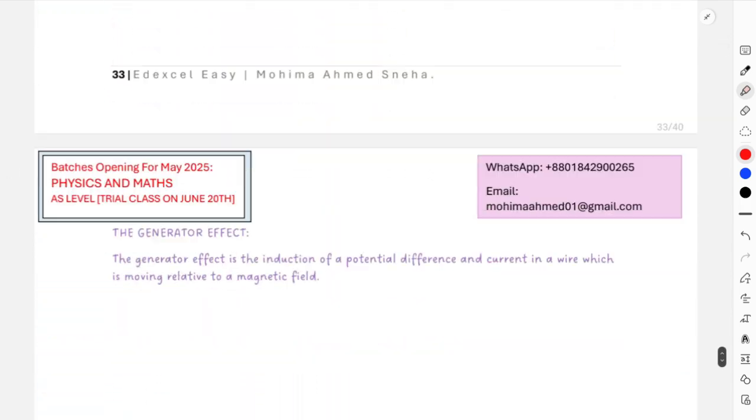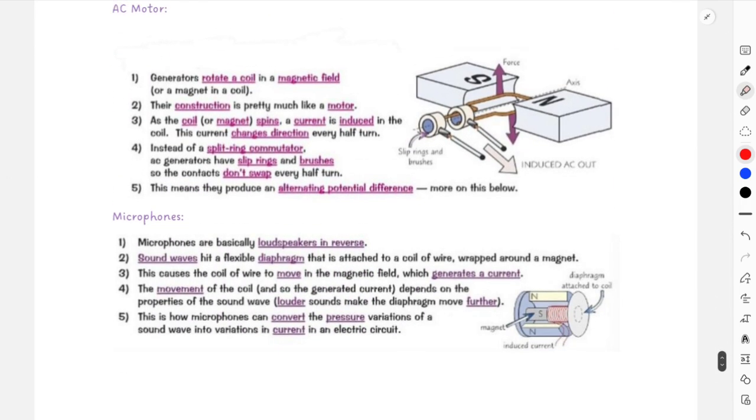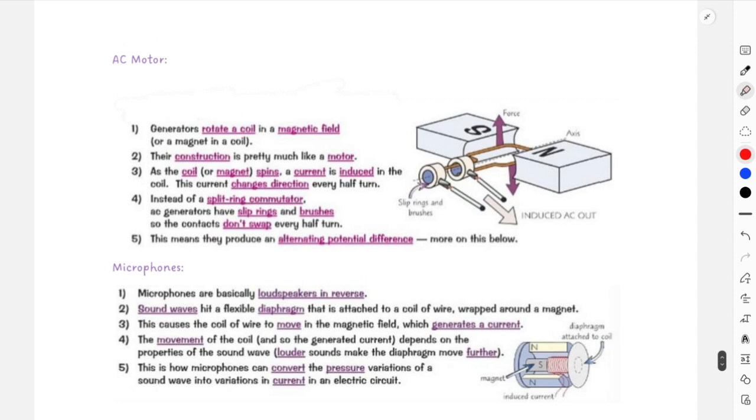Other than that, understand the generator effect and microphones. A microphone is basically the opposite of the generator effect. Loudspeakers convert current into sound, and microphones convert sound into current, right? So loudspeakers are entirely controlled by the motor effect. Microphones are controlled by the generator effect. It is entirely important to understand the differences between loudspeakers and microphones.